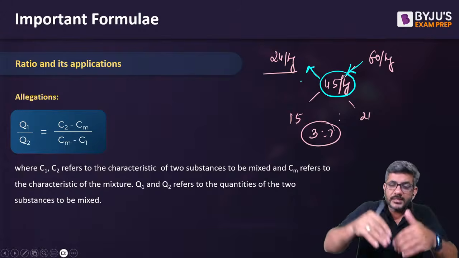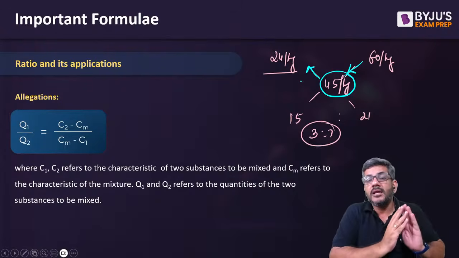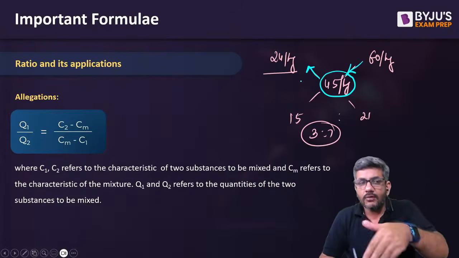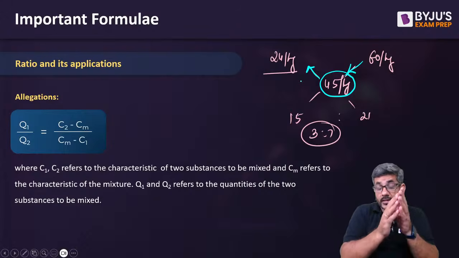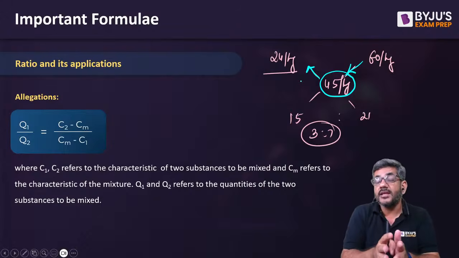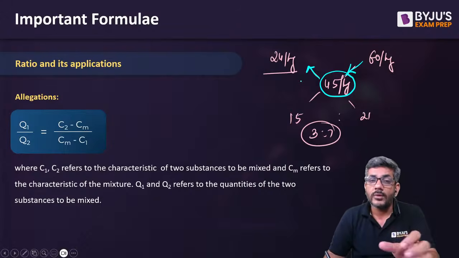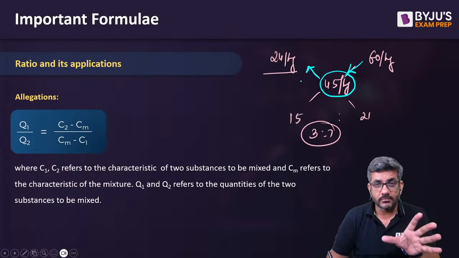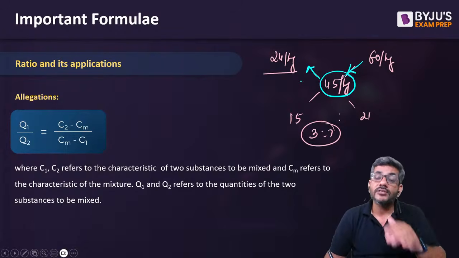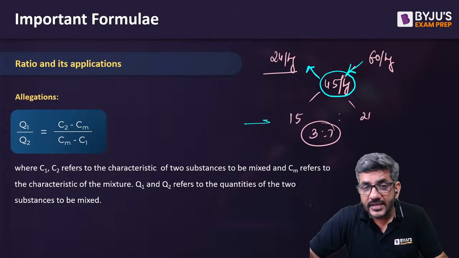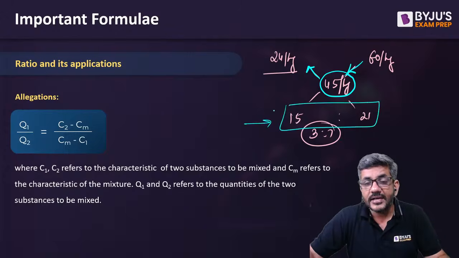From one number it will be subtracted and the other number it will be subtracting. So that's how you'll be getting it. In ratios and alligation, this is a very important point: the middle number is always in the middle of the two numbers, bigger than one and smaller than the other. And this final ratio that you get here is the ratio of the weightages.